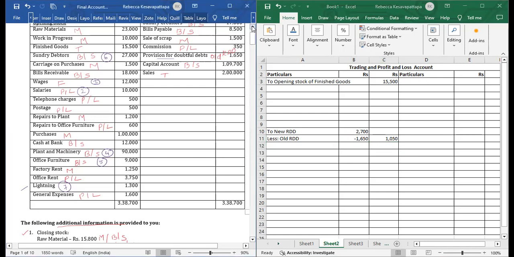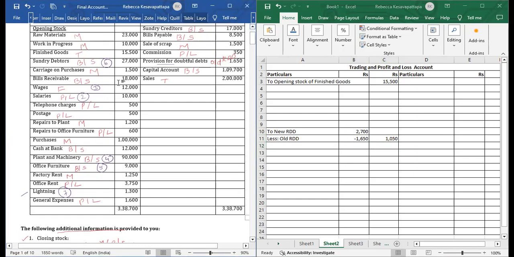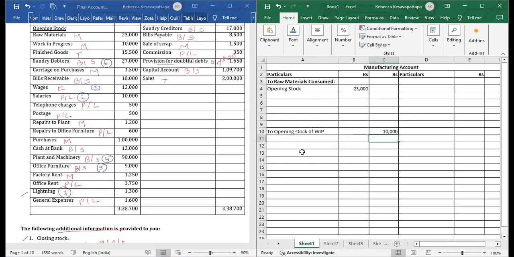Debtors are done. Now next we will see carriage on purchases. It has to be written in the manufacturing account. We'll come to the manufacturing account, and then we will write here: to carriage on purchases. What is the amount for carriage on purchases? 1,500. Okay, done.